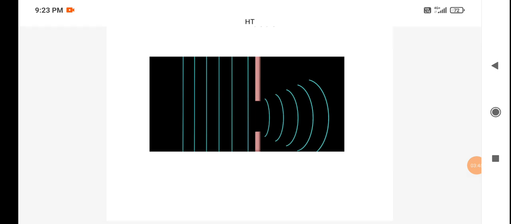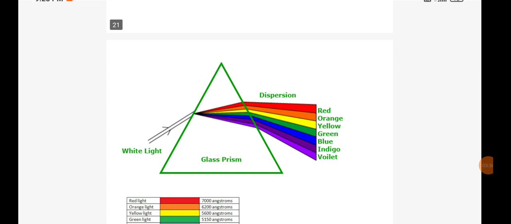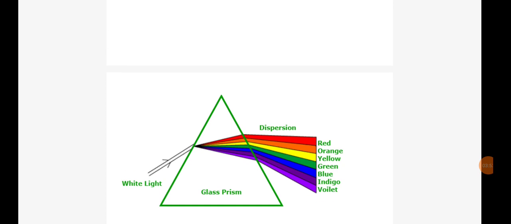So the next important topic is dispersion. Here you just look at the figure where we have taken a glass prism and a white light, right? A white light is going to get incident on the sides of the prism. Once it hits the sides of the prism, the white light gets dispersed into 7 different colors, that is VIBGYOR: violet, indigo, blue, green, yellow, orange, and red.